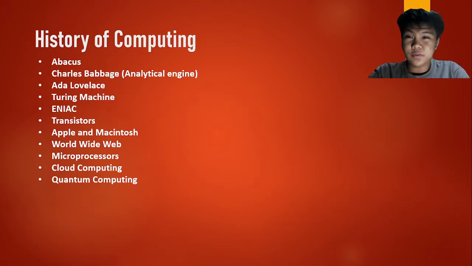Next is the history of computing. It ranges from the abacus, the creation of the analytical engine by Charles Babbage, Ada Lovelace as the first programmer, the creation of the Turing machine by Alan Turing, the ENIAC, the creation of transistors, the emergence of Apple and Macintosh and the World Wide Web, the creation of microprocessors, cloud computing, and quantum computing.